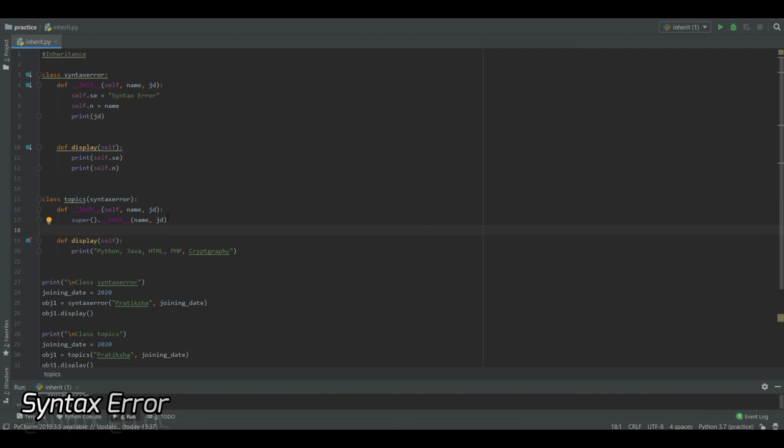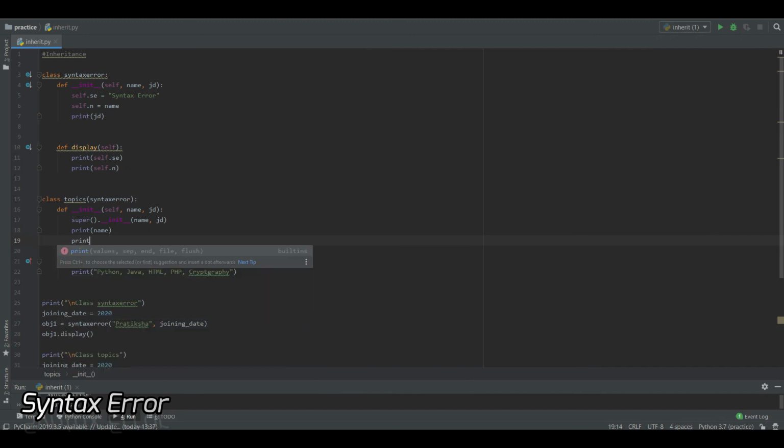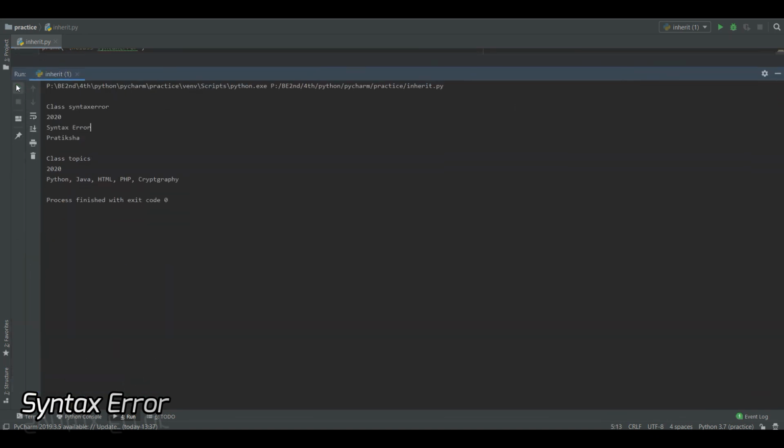Now, if you are thinking that because I'm passing this name and JD in my super class init, I can't print it over here itself, that's not so. I can print it even here in my class topics. So let us print name and let us print JD. You see this?